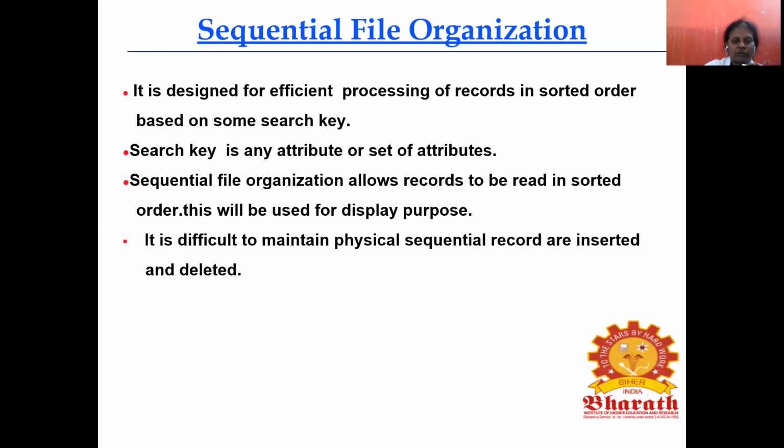So next, sequential file organization. We'll discuss what a file is, and what sequential means. What does a search key mean? If you want to search a file, we have to give a search key. The search key can be an employee ID, student ID, or any other attribute. It should be unique to identify the record. It is designed for efficient processing of records in sorted order based on some search key.